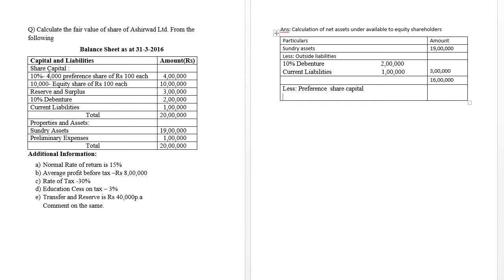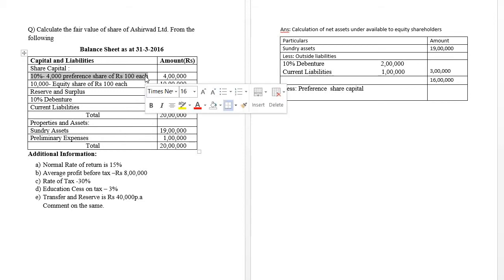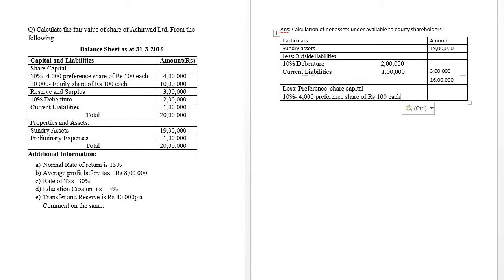In preference share capital, what has happened? 4,000 into 100 is equal to 4 lakh, which is the amount of preference share capital. 10% is the rate of dividend, right? Therefore, 4,000 into 100 is equal to 4 lakh rupees, the preference share capital available.